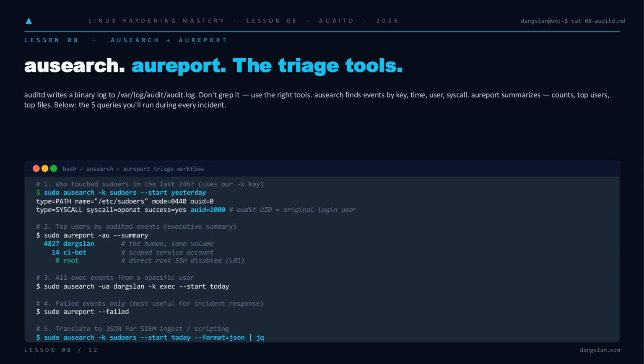Five queries cover 90% of incident work. Who touched sudoers, top users, exec events per user, failures only, and JSON straight into your SIEM.